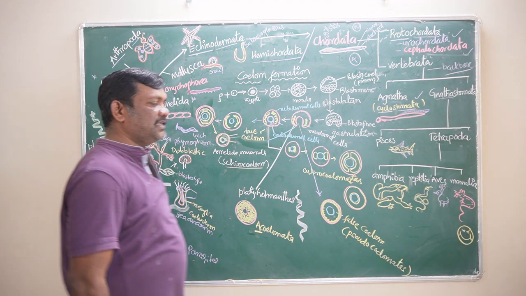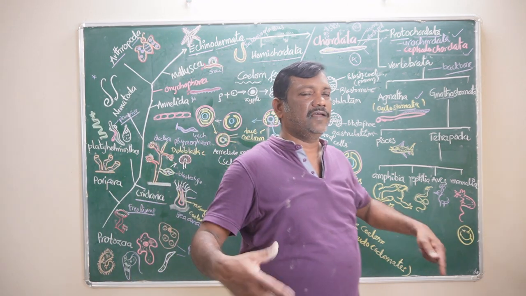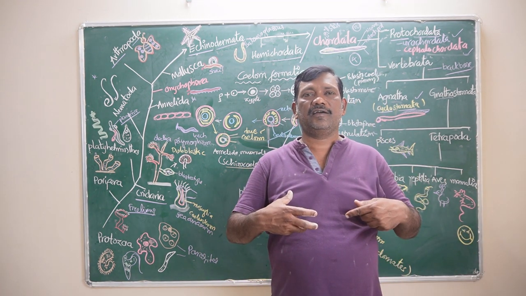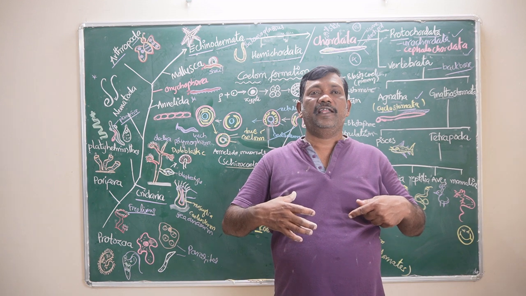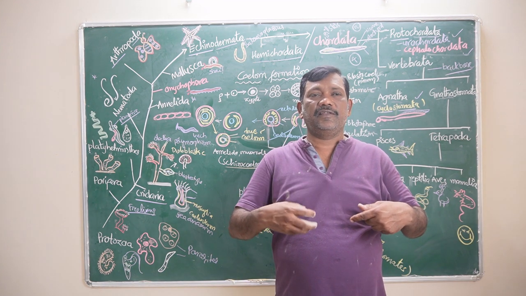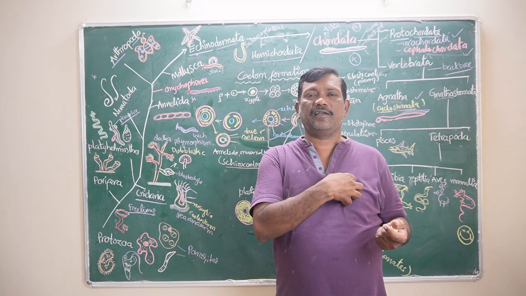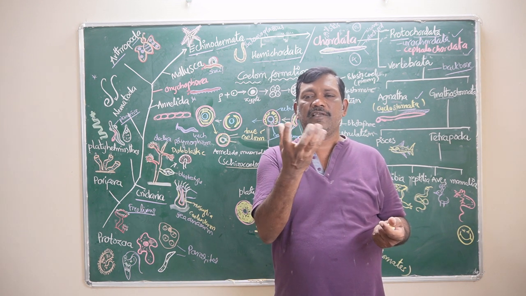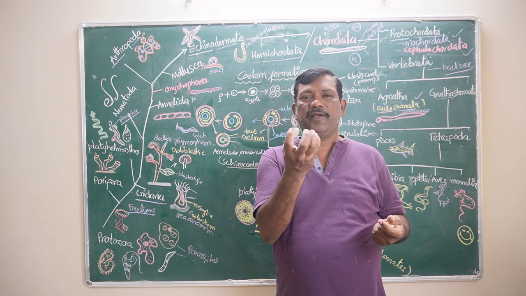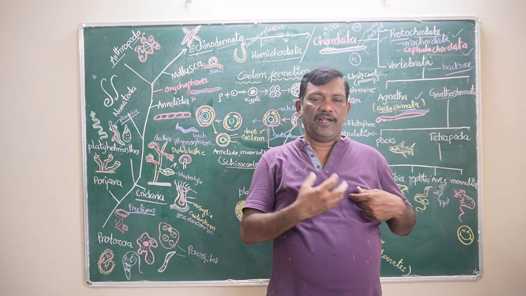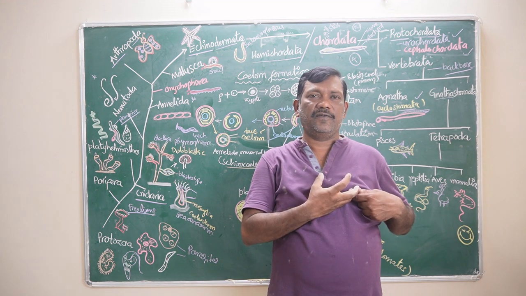Once again, the advantage of the coelom in our body is that the coelom is providing space to arrange the internal organs, and it is filled with the coelomic fluid. The coelomic fluid is giving some support to the internal organs. For example, the heart is continuously beating. It is not hanging. It is freely floating in the coelomic fluid.